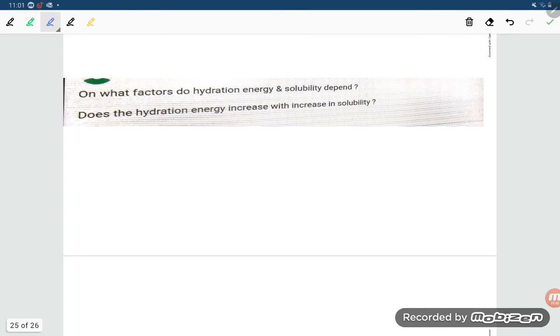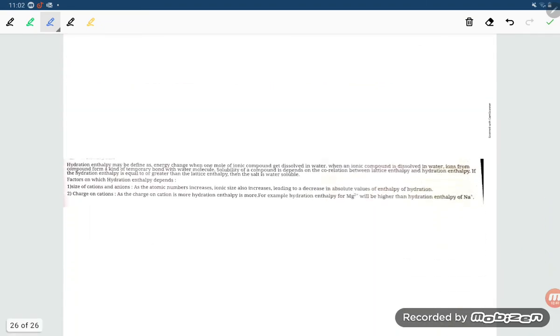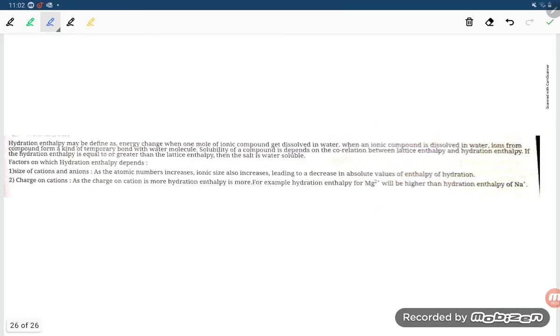On what factors do the hydration energy and solubility depend? Does the hydration enthalpy increase with increase in solubility? Yes. Let us read out this one. Hydration enthalpy may be defined as the energy change when one mole of an ionic compound gets dissolved in water. When an ionic compound is dissolved in water, ions from the compound form a kind of temporary bond with the water molecules. Solubility of a compound depends on the correlation between the lattice enthalpy and hydration enthalpy. If the hydration enthalpy is equal to or greater than the lattice enthalpy, then the salt is water soluble.